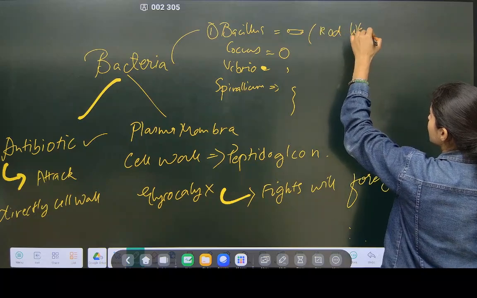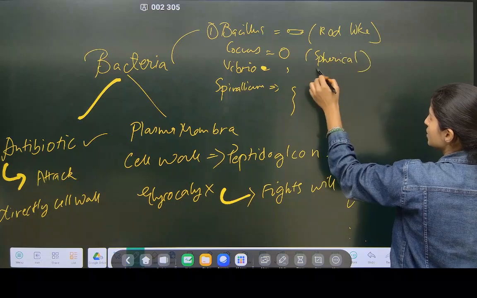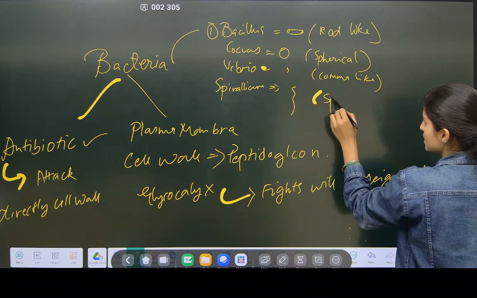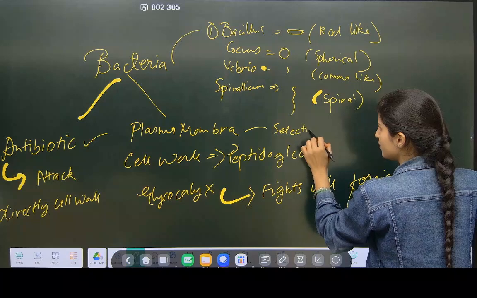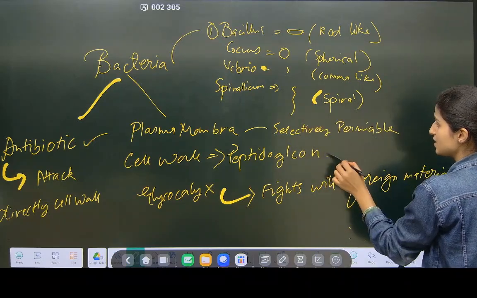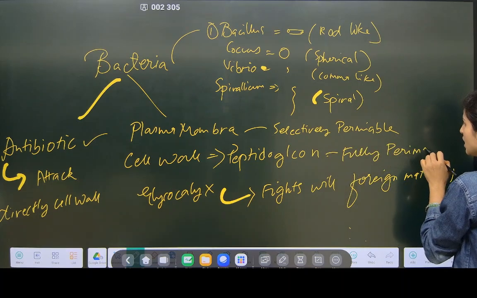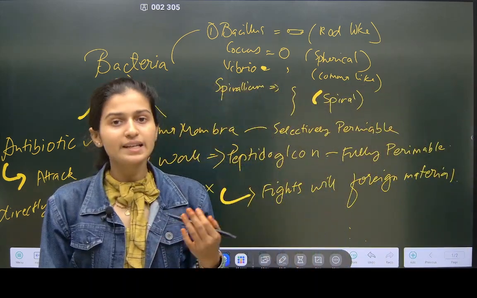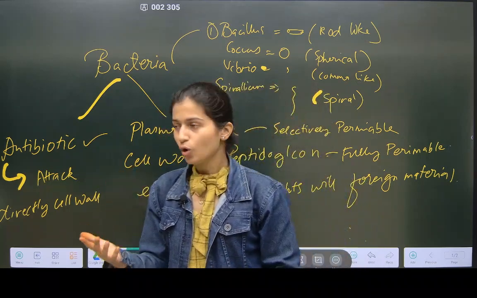Rod-like, this is comma-like, and this is spiral. This is selectively permeable, and this is fully permeable. What is meant by fully permeable? Fully permeable means it will allow anything to come inside, but selectively permeable only takes selective things inside, according to its nature.